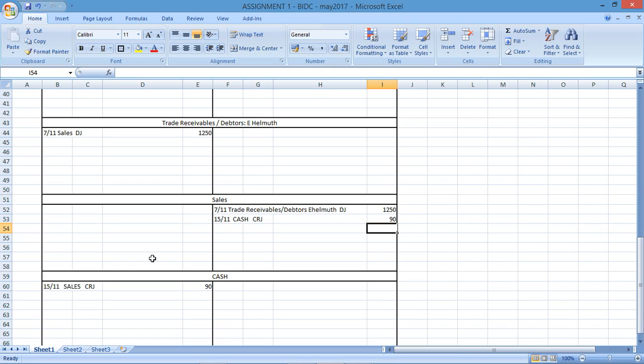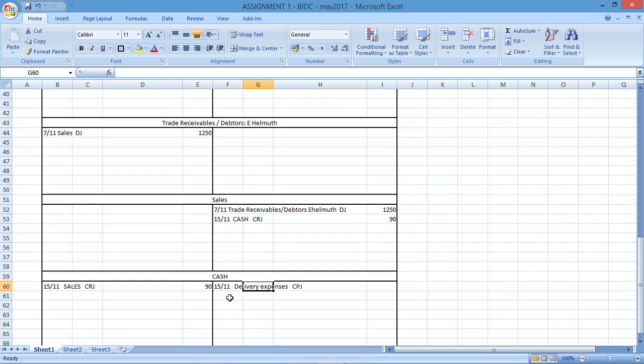Next, on the 15th, we have another transaction. We paid $5 in cash for the goods to be delivered to the customer. So we're paying $5 in cash. Our cash is going to be affected on the 15th of the 11th, and we're paying for the goods to be delivered to the customer. So this would be a delivery expense.